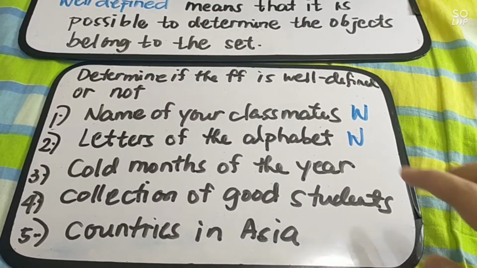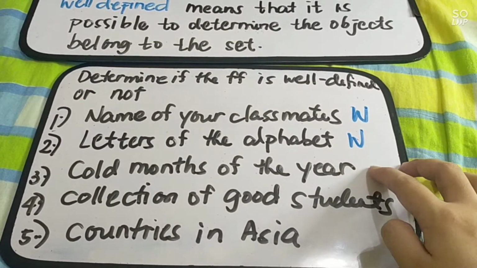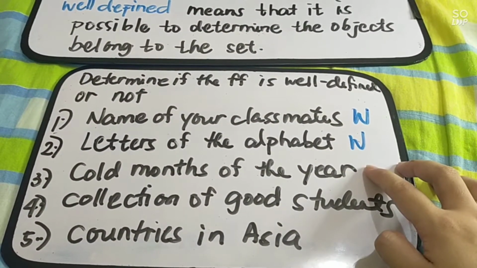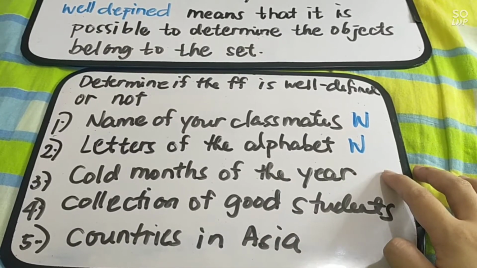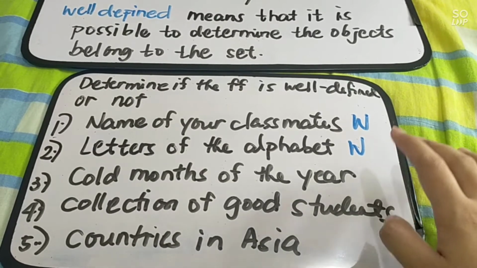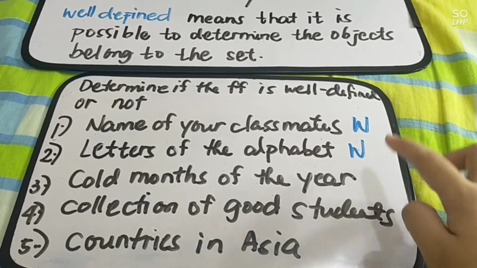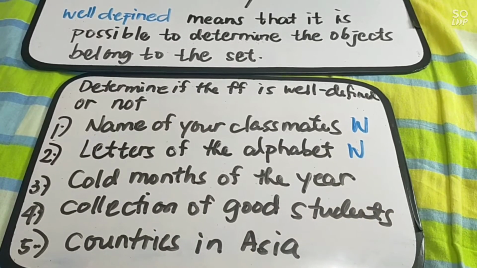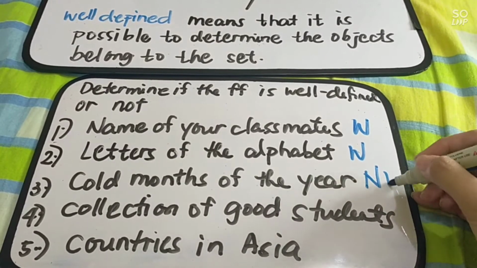Next, number 3, cold months of the year. In this case, our climates are different, so we cannot determine what months are cold months. Therefore, number 3 is not well-defined.